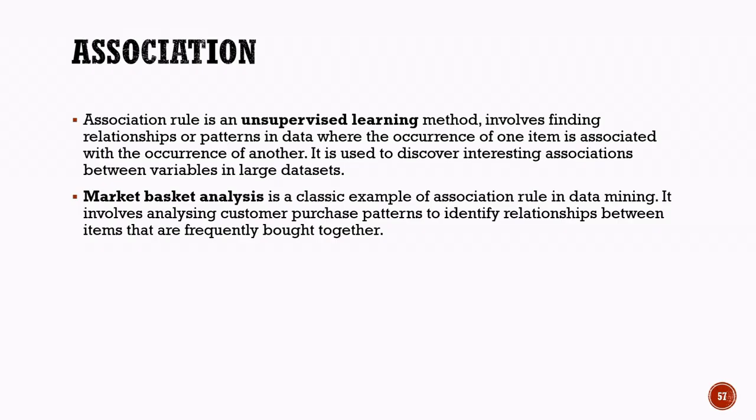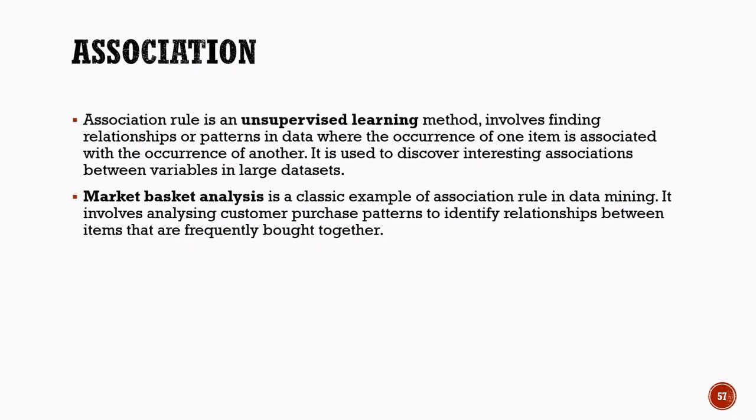A common real-world application of association is market basket analysis. Retail stores use this technique to study customer purchasing behavior and identify products that are frequently bought together. For example, if many customers who purchase bread also buy butter, the model discovers an association between these two items.